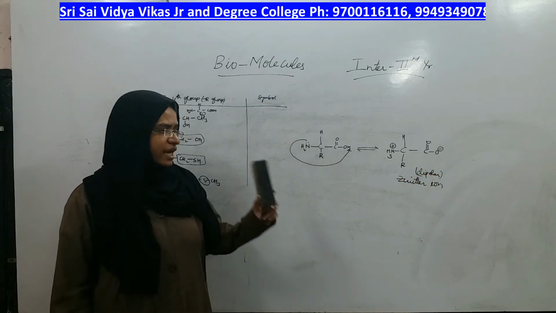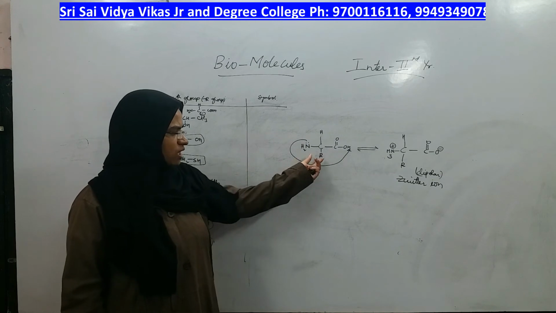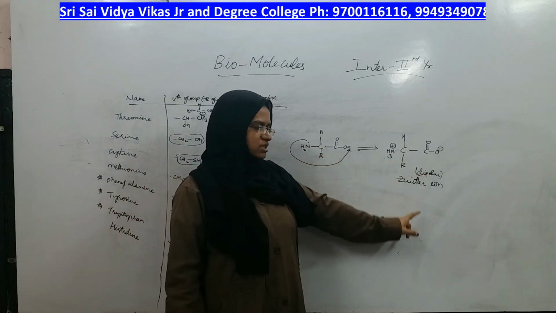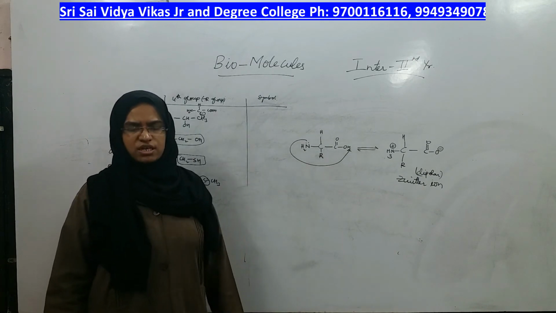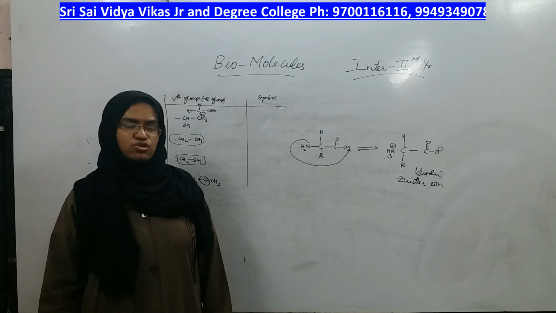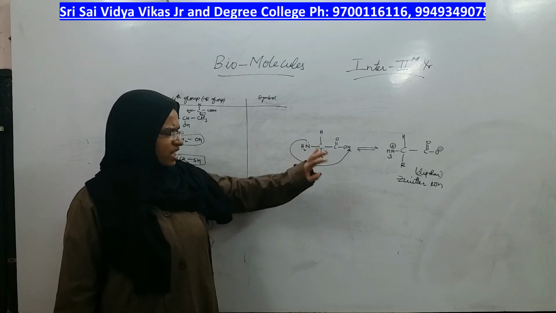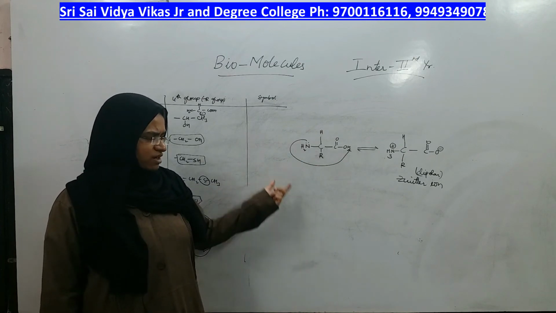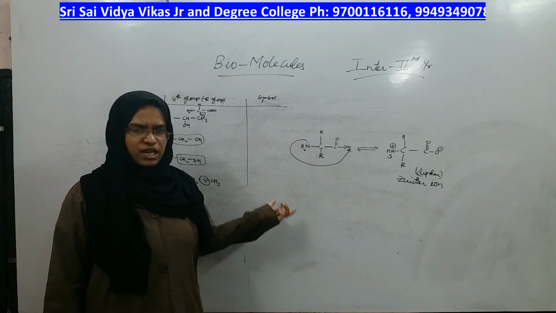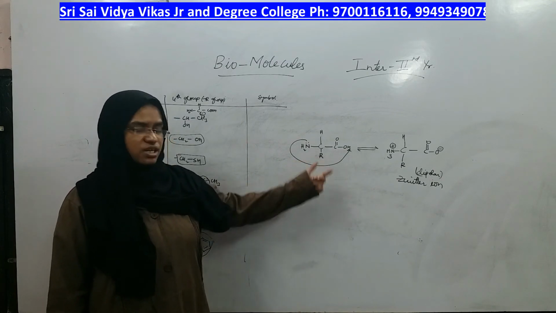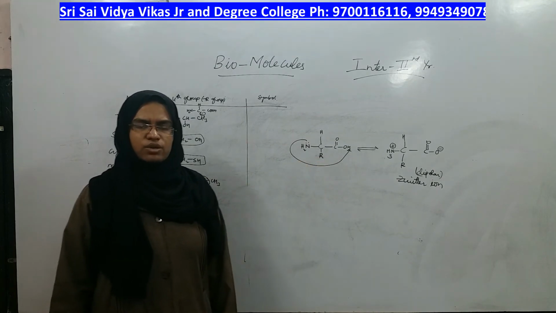The stability will not be for this, instead this will be more stable. Zwitter ion is the stable form of amino acid. For 2 marks it's a very repeated question: what is Zwitter ion? Show with example. So you have to take any amino acid and show the Zwitter ion of that. So whatever reactions we have seen will have the Zwitter ion only for the reaction, not the general amino acid, right? This was about amino acids.